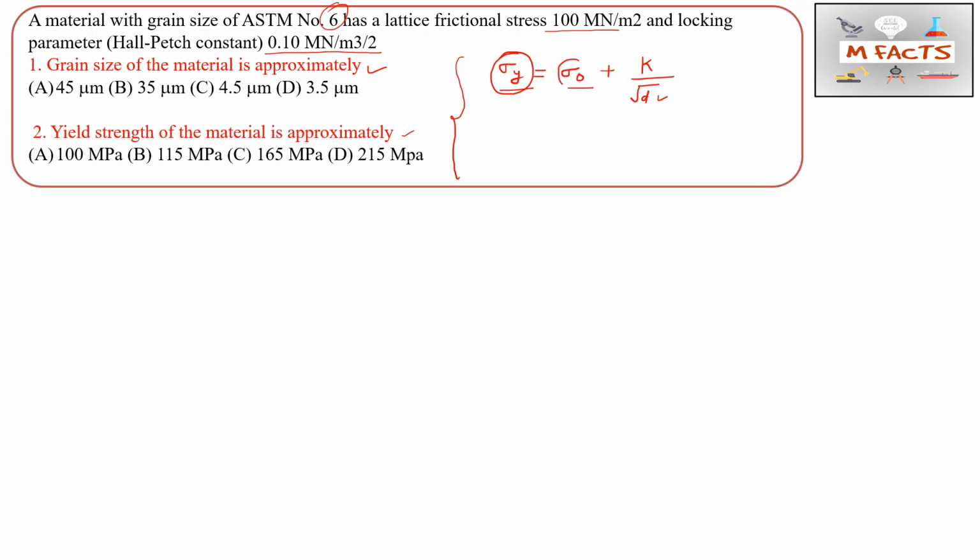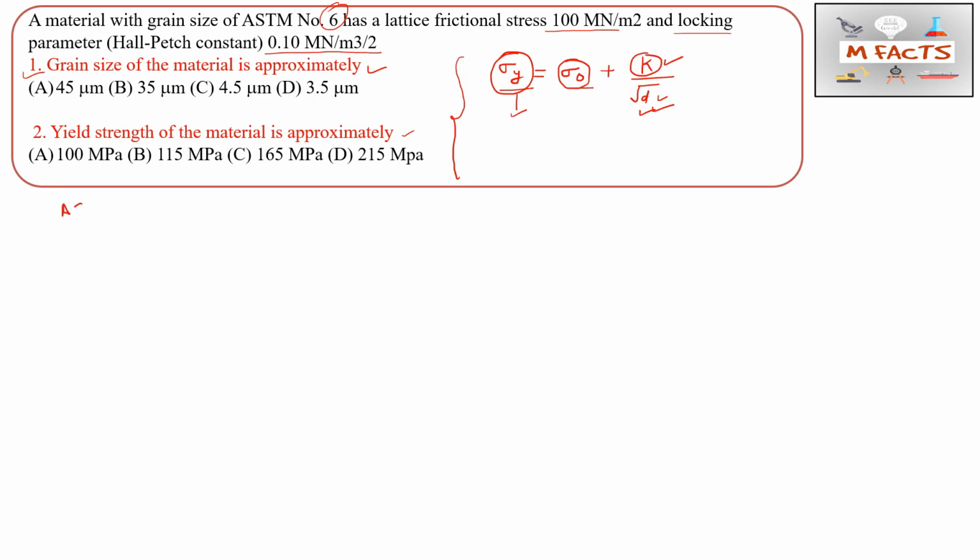We know this sigma naught, we know this k value because they have also given the locking parameter, and this is the locking parameter or Hall-Petch constant. So we have this k value, but we don't have this d value. How can we find this d value? We can find the d value from this question only. If we are able to find this grain size, we will put that d directly here, and we will find this sigma y also. So this second question is dependent on the first question. That's why I will solve the first question here.